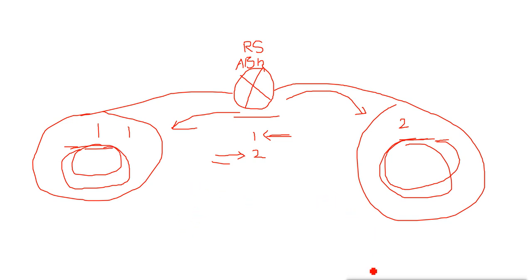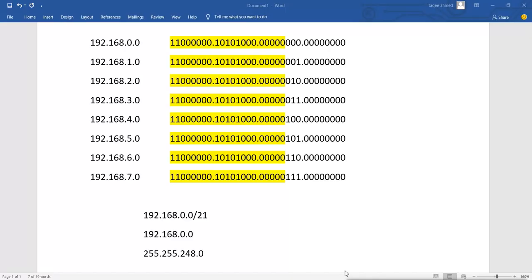Like for example, what networks did I use here? They are from the same class C, and they have at least 16 bits equal, so I can easily summarize this. But suppose I have these 8 networks, and then the next network is 15.0.0.0, then I have 16.0.0.0.